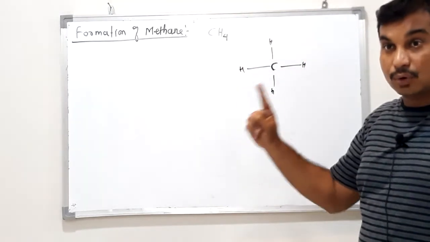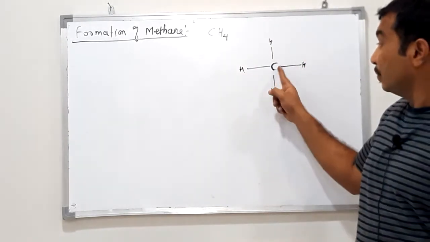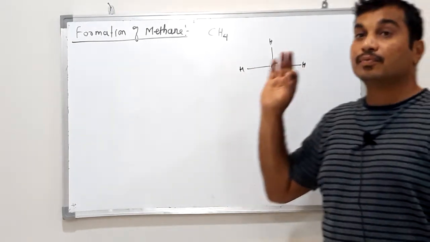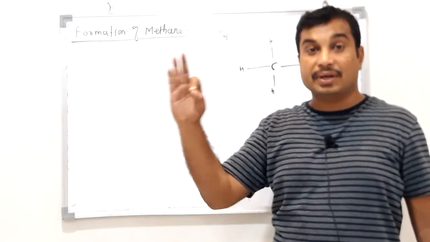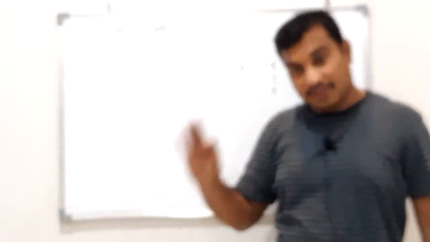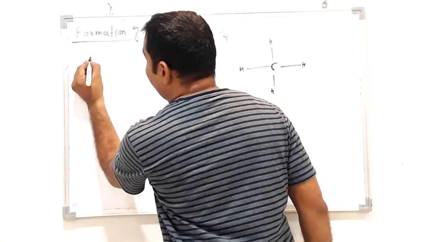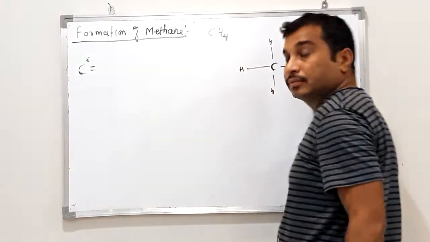There must be overlapping between the atomic orbitals of carbon and the atomic orbitals of 4 hydrogens having a single electron.